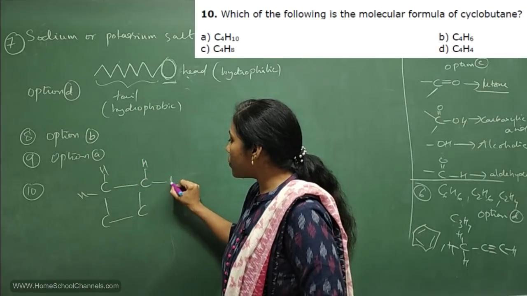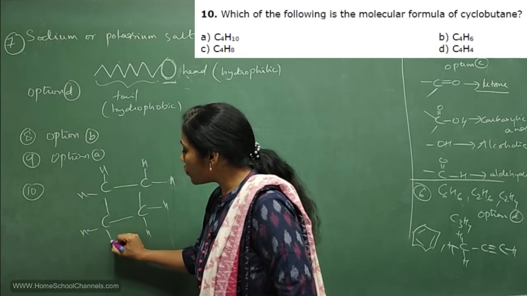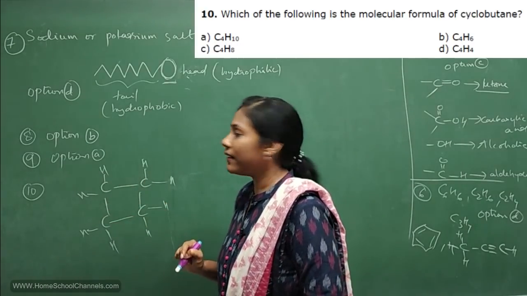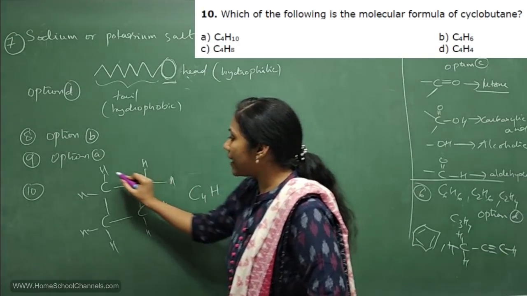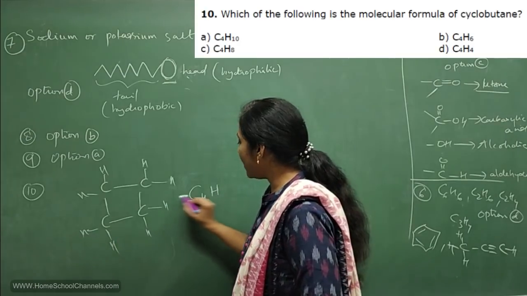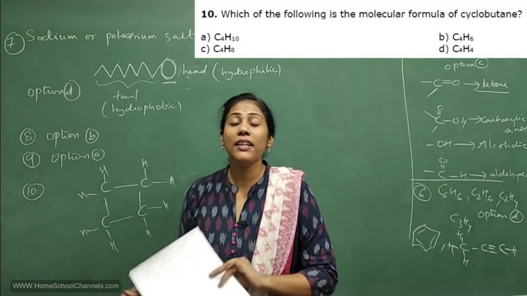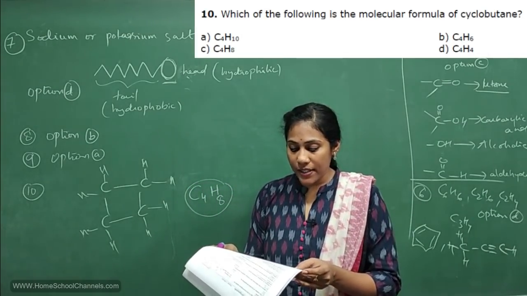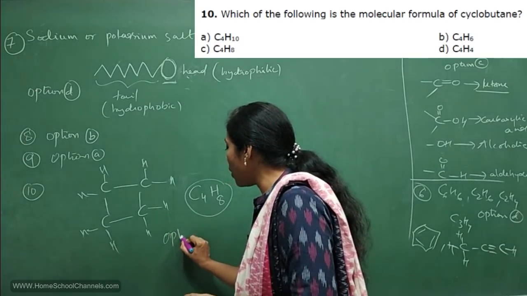So this carbon also has 2 bonds. This carbon also has 2. And this carbon also has 2. Right. So this is the structure of cyclobutane. And what is its formula? C4H. How many hydrogens are there? 1, 2, 3, 4, 5, 6, 7, 8. So C4H8 is the formula for cyclobutane, isn't it? So where is it mentioned? It is mentioned in option C.